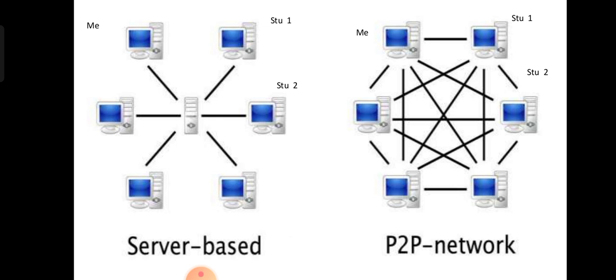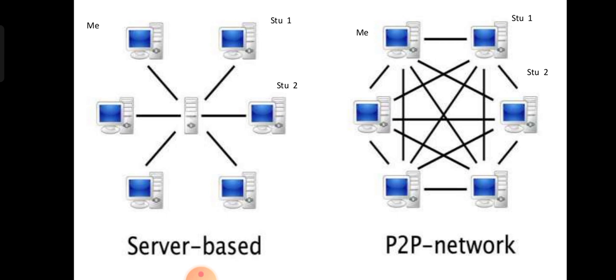Here is peer-to-peer communication and server-based, where only one server is there. All the remaining systems are like students, and only one server is answerable for all the students, right? So I told you the client is like a student and the server is like a faculty, answerable as a server.